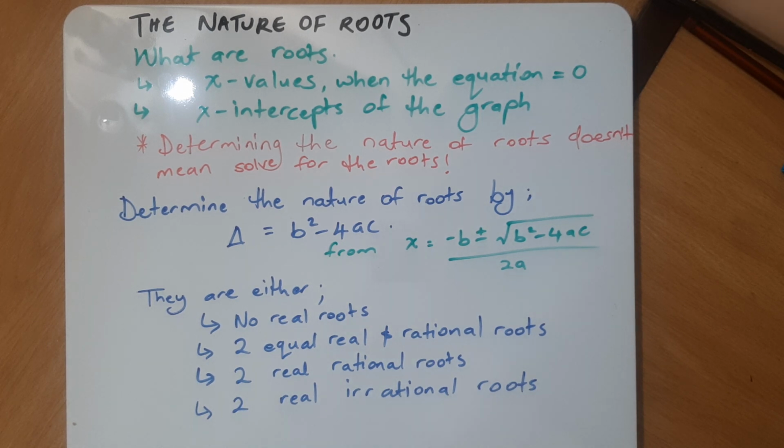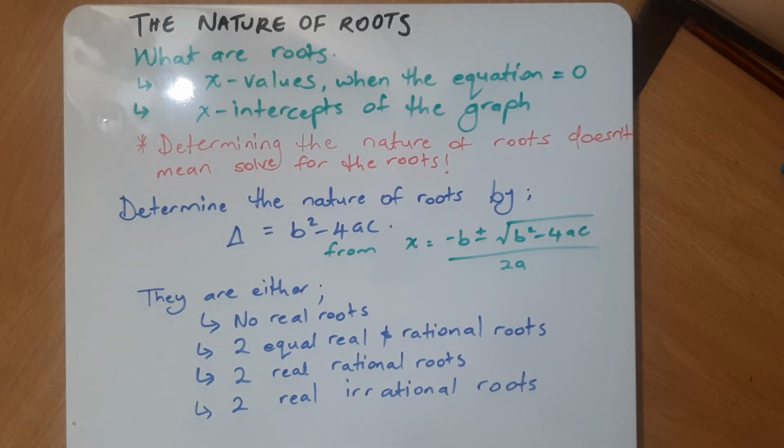All right. So for an equation, the x values when the equation equals 0, those are the roots. Also, these are the x-intercepts of the graph. The x-intercept or y-intercept: for the y-intercept, it means where the graph touches the y-axis. The x-intercept means where the graph touches the x-axis.